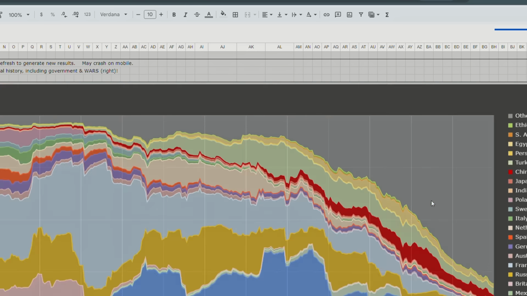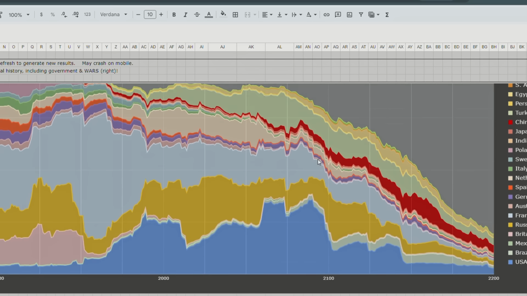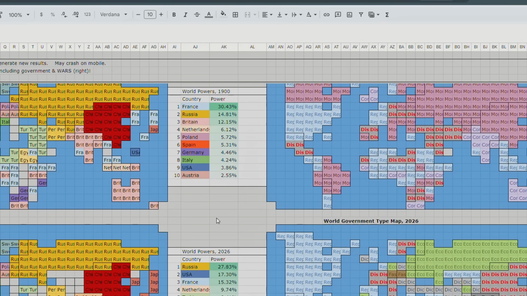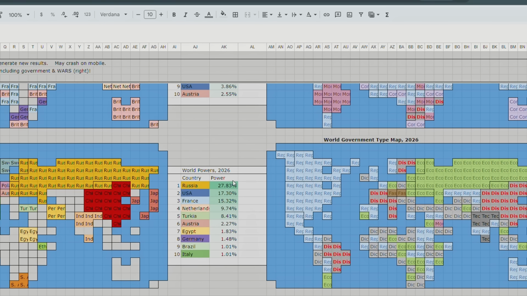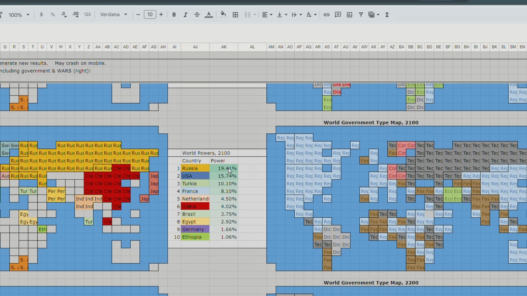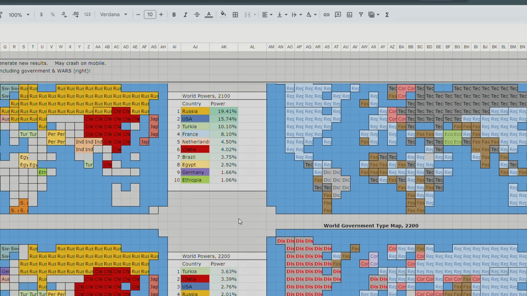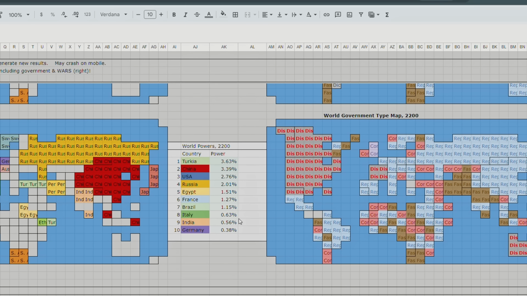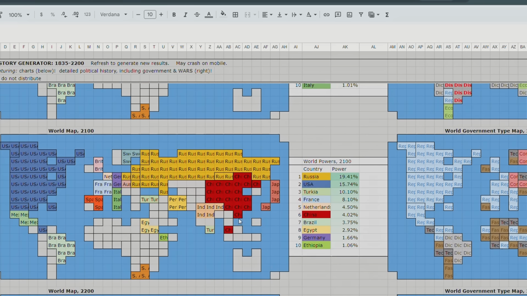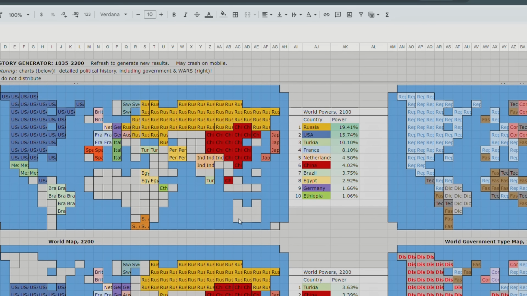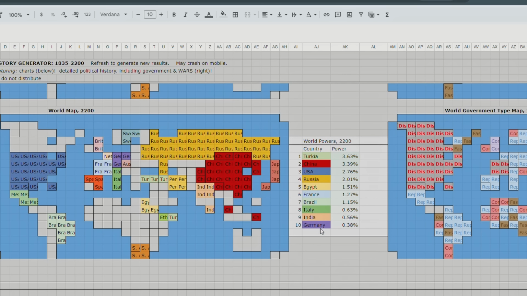So who is the strongest country? It's probably something weird. Let's scroll down. France is the strongest country in 1900. Russia in 2026. 2100 is Russia still, a technocratic Russia. 2200, finally we get something weird, and it is Turkey. And that's because America is doing so badly in this timeline. So even though America controls Canada, it's probably in a state of constant instability, constant civil war, that sort of thing. As we can see, there's disorder in 2200. So that means Turkey is the number 1 world power in 2200.